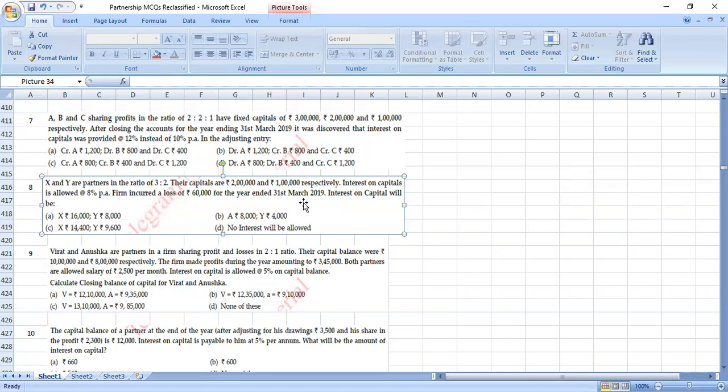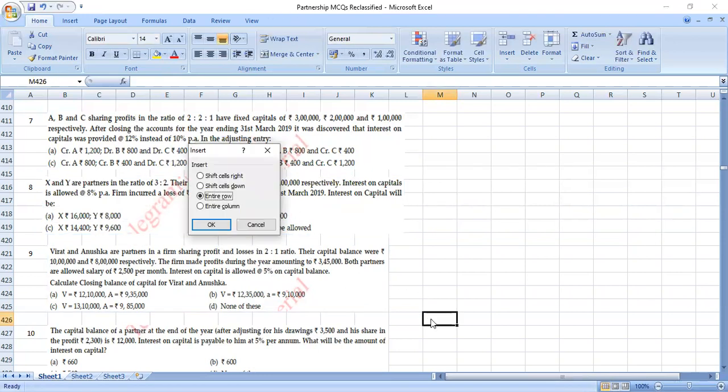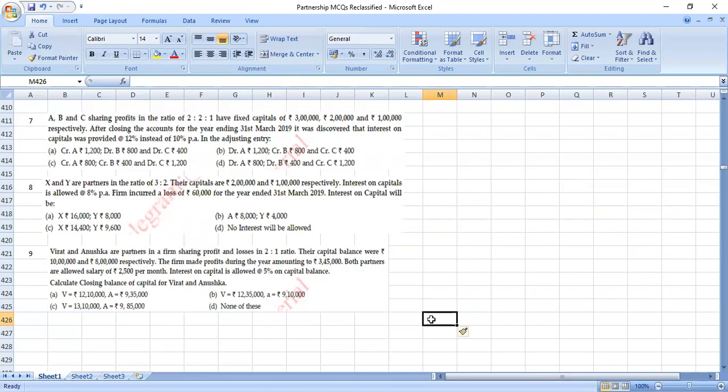Profit இருந்தா தான் கொடுக்க முடியும். So no interest on capital will be allowed. Okay. Moving on to the next question, 9th question.